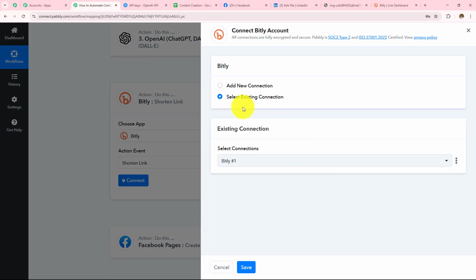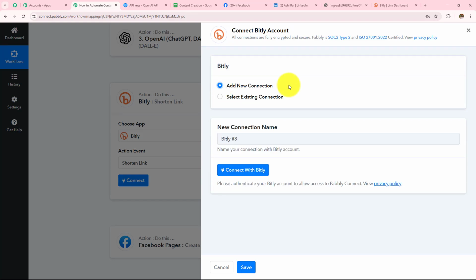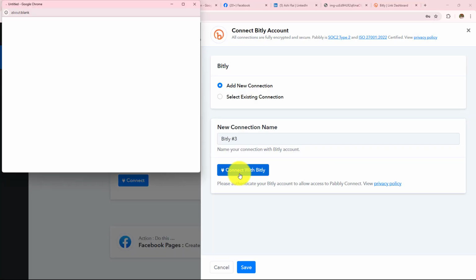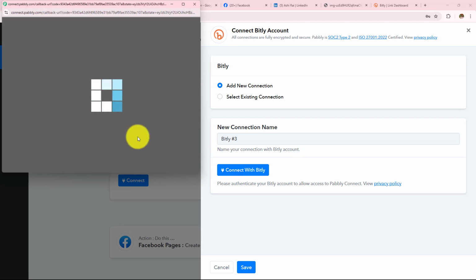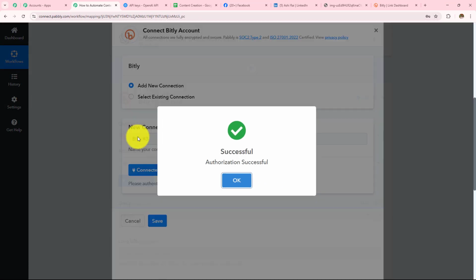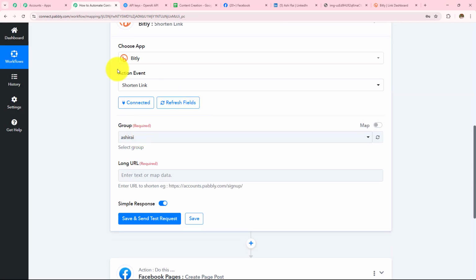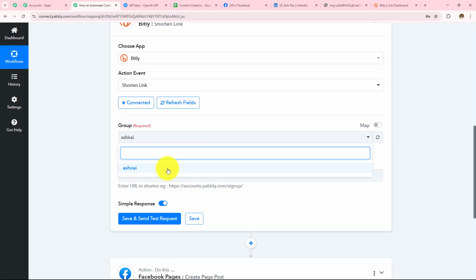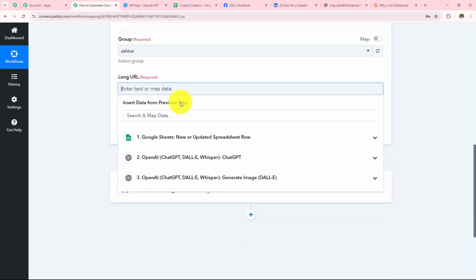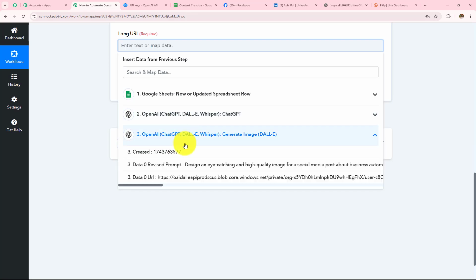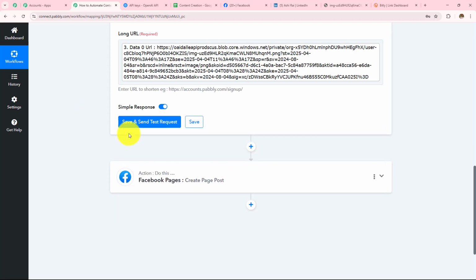Now if you have an existing connection, go with save. If you don't have one, click on this add new connection and then click on this connect with Bitly. So authorize Pabbly to use your account. I am going to grant the permission because my data is completely safe with Pabbly Connect. So here Bitly is now connected. I just have one group, so I have selected that, and now I am going to map this long URL. So this is the URL, and simply click on save and send test request.